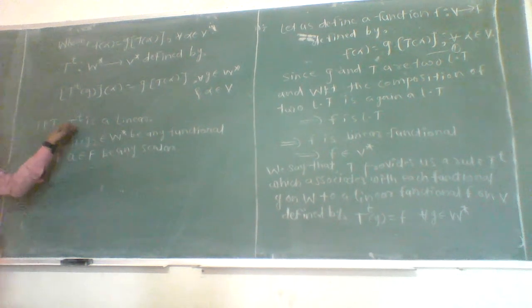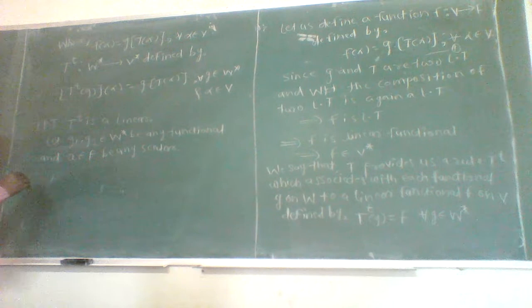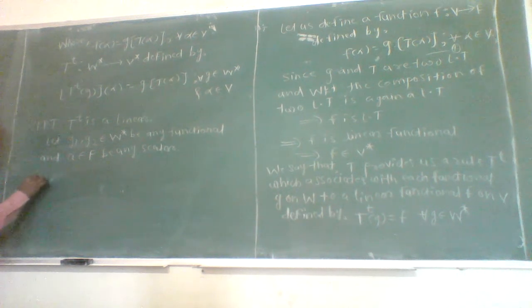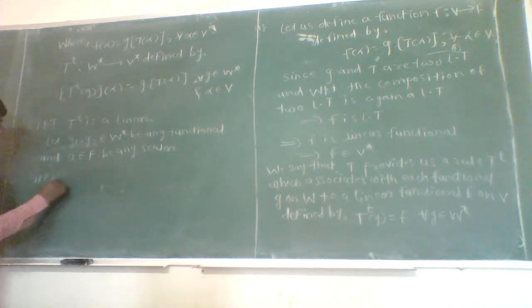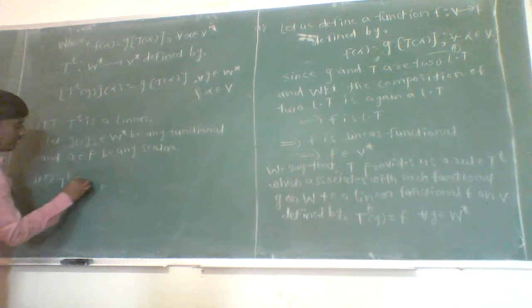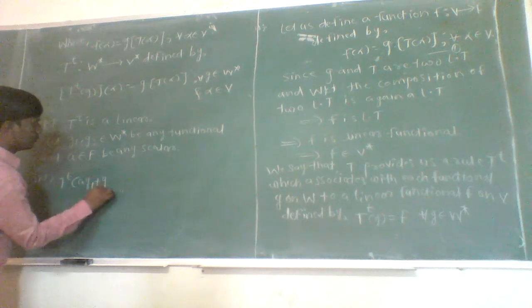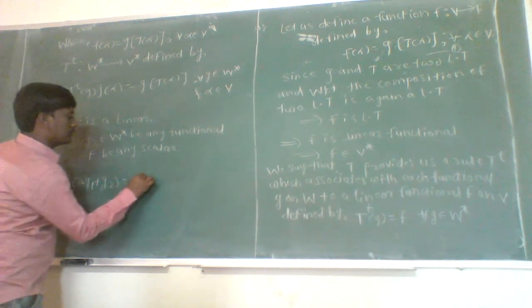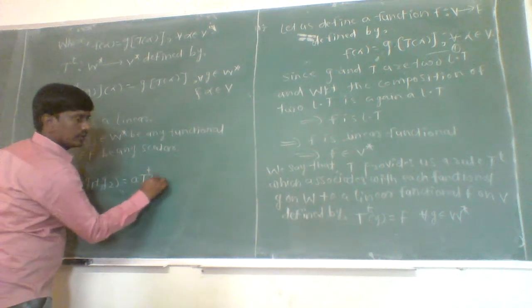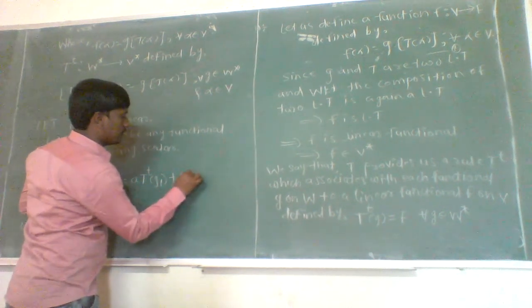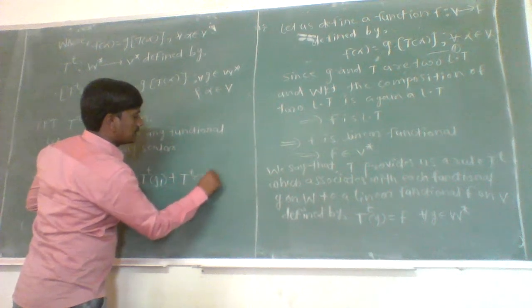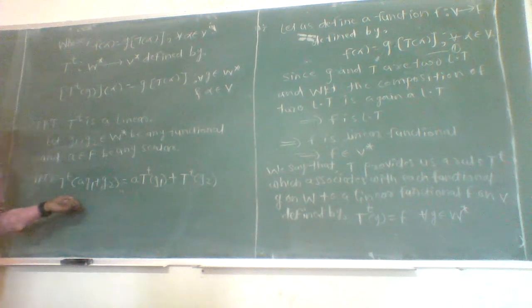As we have to prove that T to the power T is linear, we have to prove that T to the power T of AG1 plus G2 is nothing but A into T to the power T of G1 plus T to the power T of G2. This is what we have to prove.